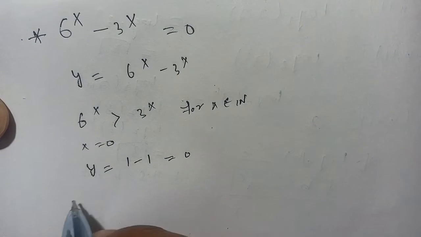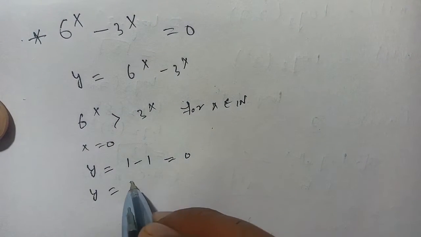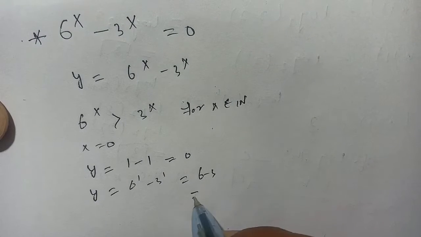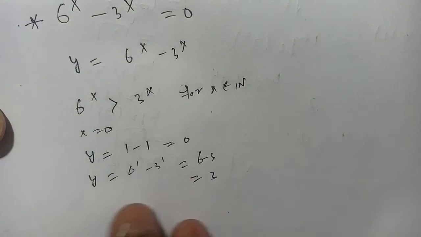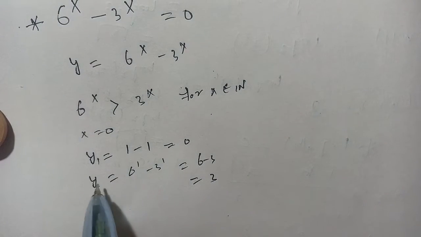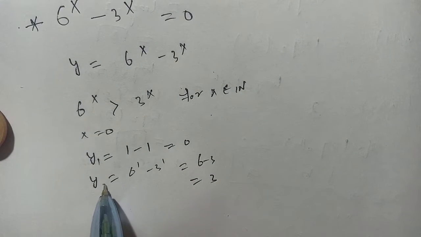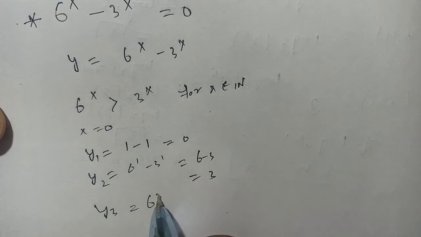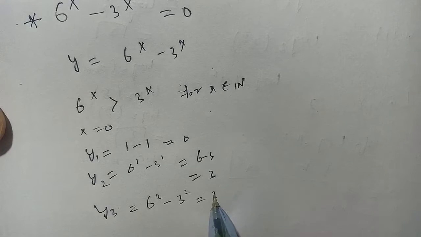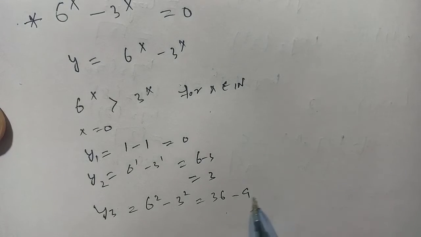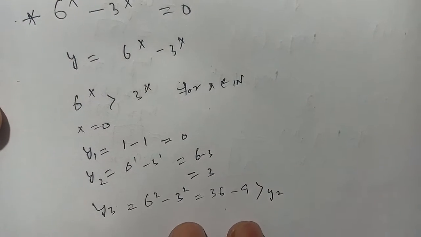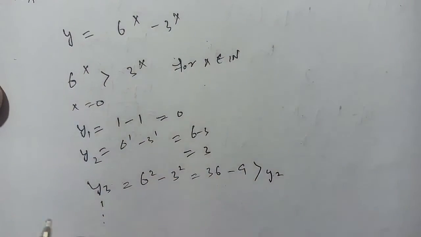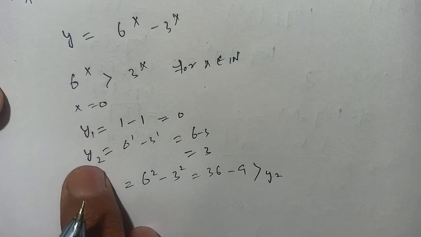And when x is equal to 1, then 6^1 minus 3^1 is equal to 6 minus 3, which is 3. This is our first value of y, and this is our second value of y. And the third value of y becomes 6 squared minus 3 squared, which means 36 minus 9, which is greater than y2.